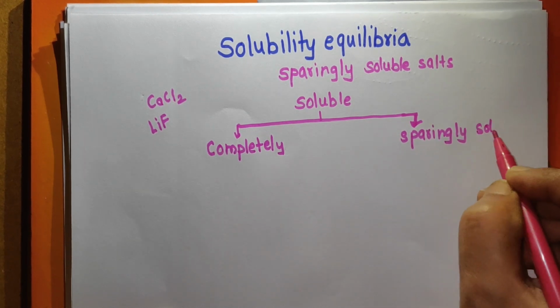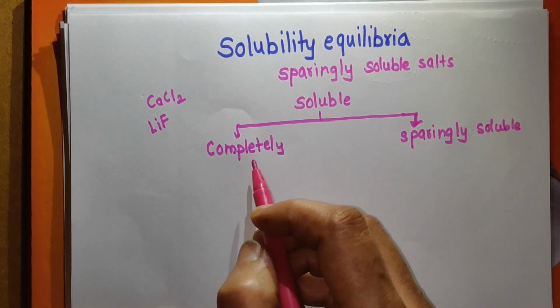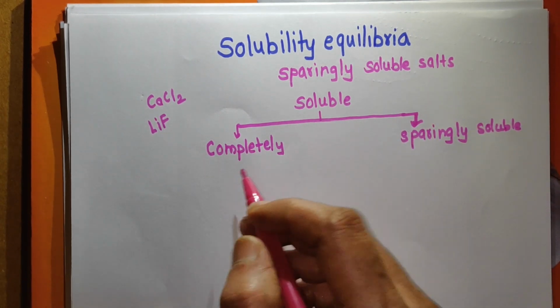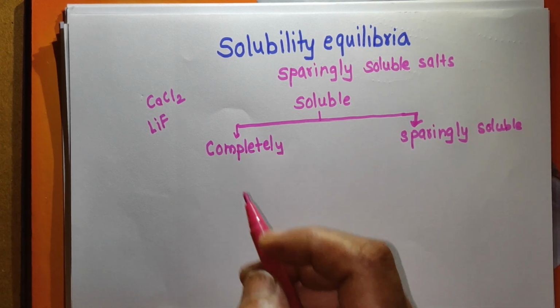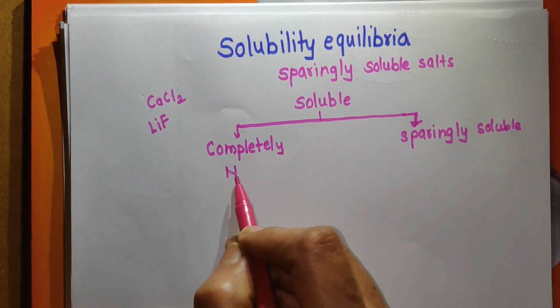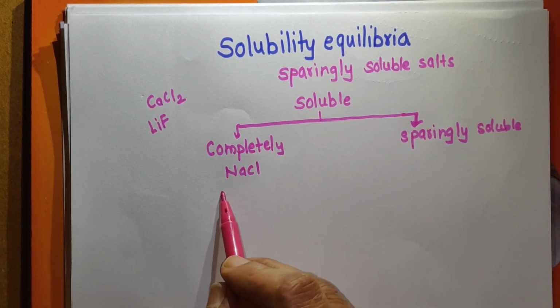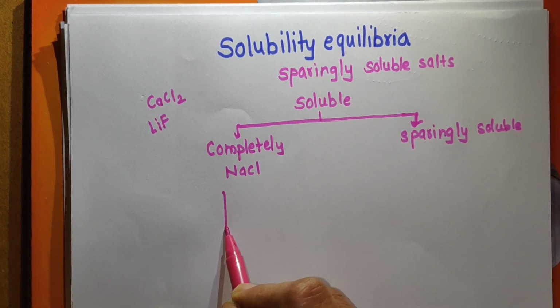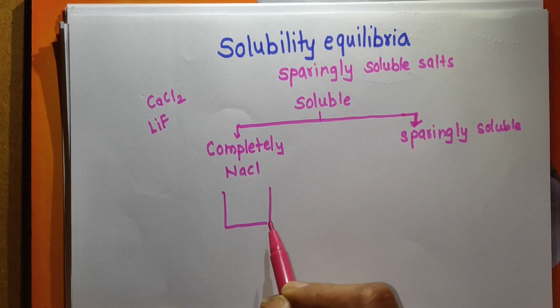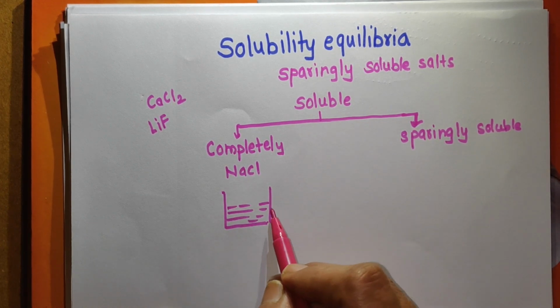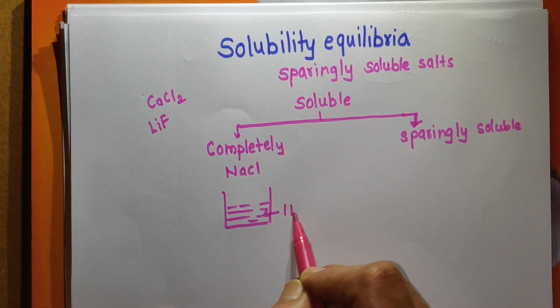Now, completely soluble substances dissolve in water completely, meaning their dissolution is more. For example, we have NaCl. NaCl is completely soluble in water. Suppose we have taken a definite quantity of water in this container, say 1 liter.